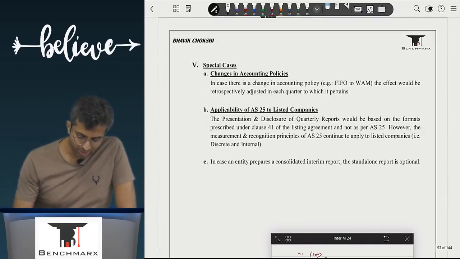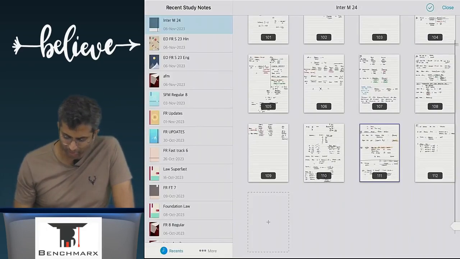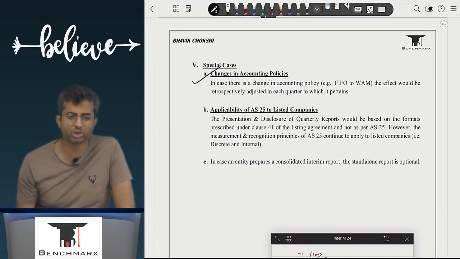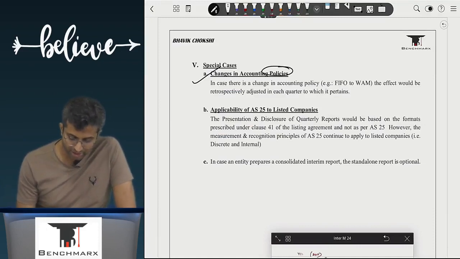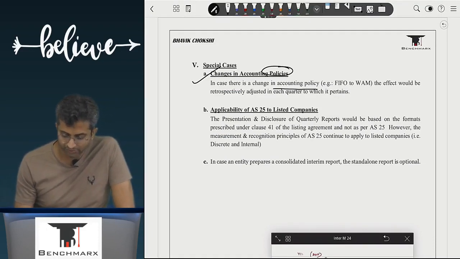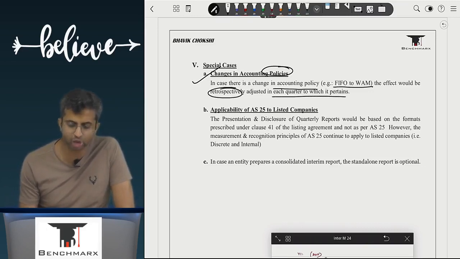Ajay, special cases, if there is a change in accounting policy, tell me, do you adjust it prospectively or retrospectively? Retrospectively. Estimate is prospectively applied. If there is a change in accounting policy, that is FIFO to weighted average, the effect would be retrospectively adjusted in each quarter to which it pertains.